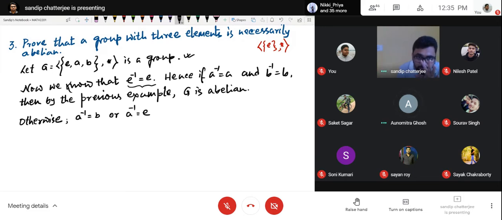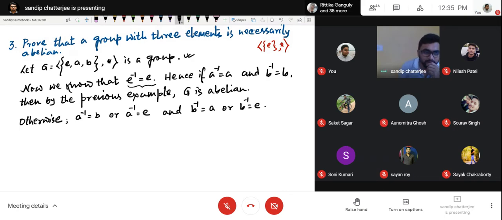Right? Because if A inverse is not equal to A, we know A inverse lies in that group. So it will be one of the two. And similarly, B inverse equal to what you can write? Either A or B. Correct. B inverse equal to A or B inverse equal to E.